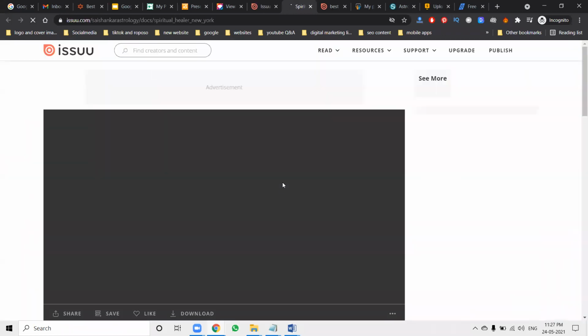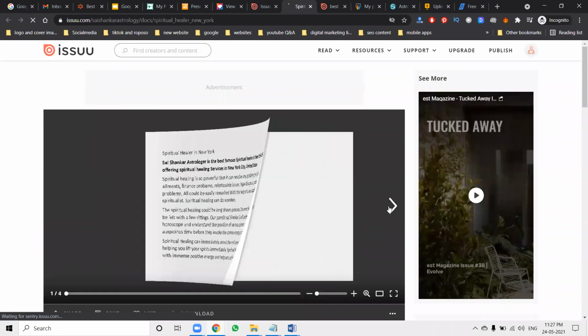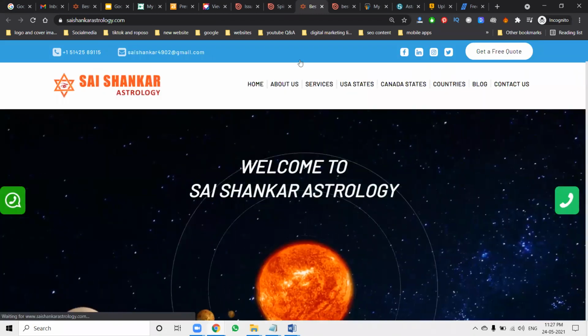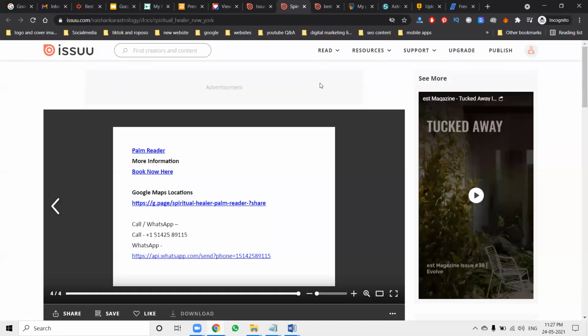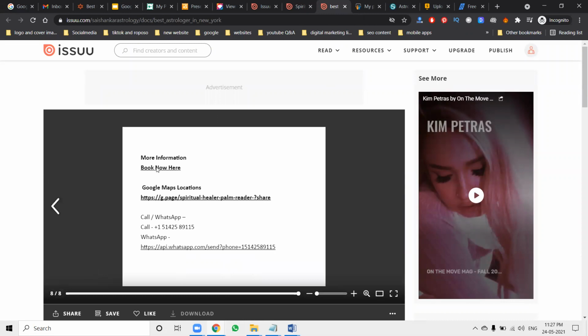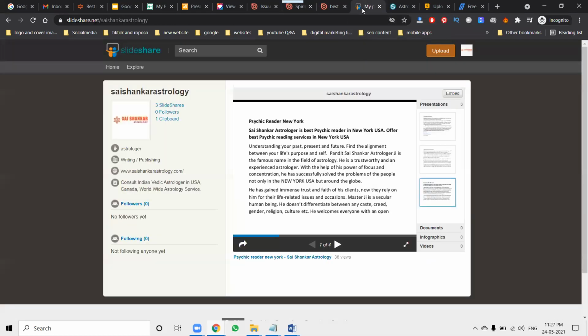It's live on Issuu. Previously I uploaded the documentation, and now I'm uploading in this option. Every link will be accepted in the Word documentation. So most Word documents are supported by most websites. Sometimes in your PPT option, the link just does not work. That is the reason most people upload a Word document to Issuu and SlideShare websites.